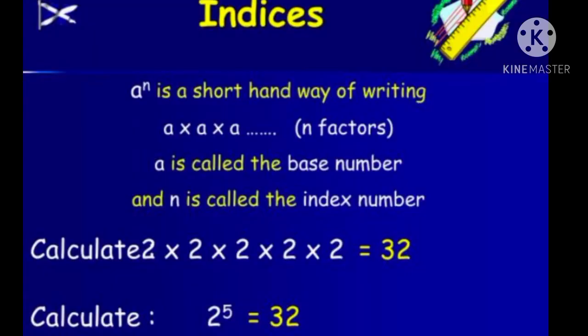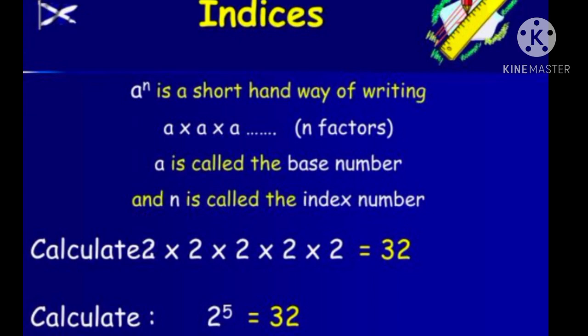Now let us see the indices form. Consider a power n. A power n is a shorthand way of writing a into a into a into etc. up to n factors. A is called the base number and n is called the index number. For example, calculate 2 into 2 into 2 into 2 into 2, which is equal to 32.